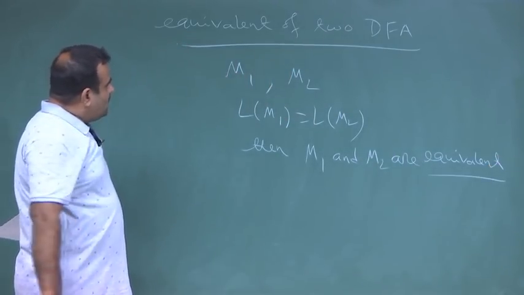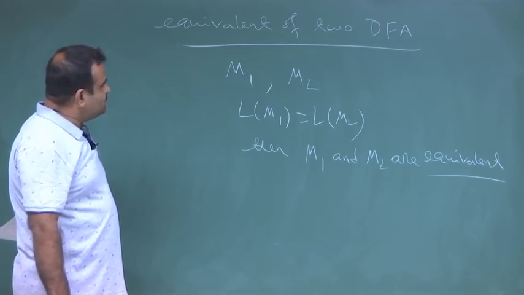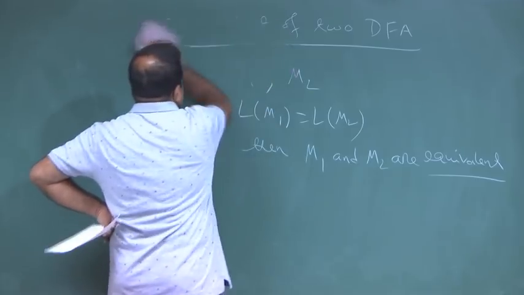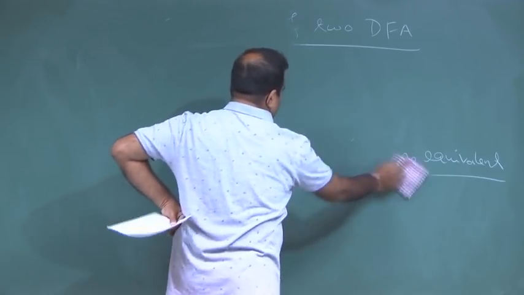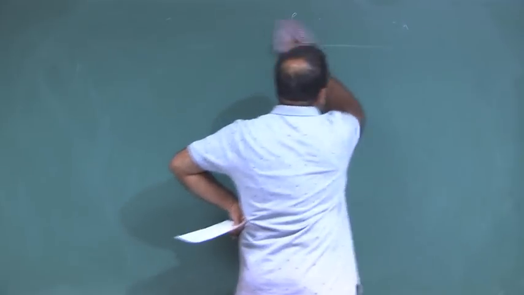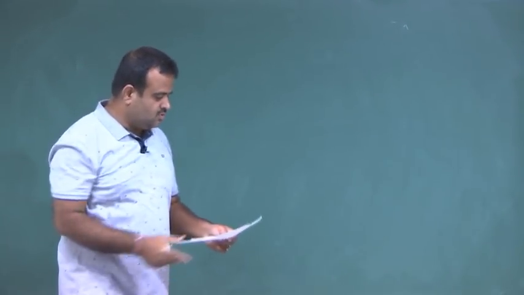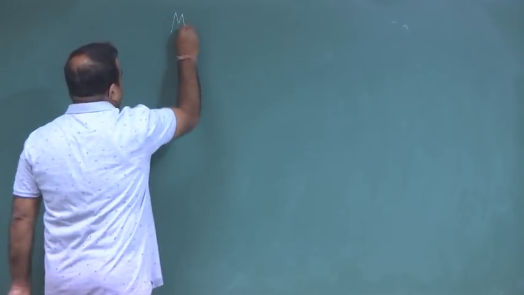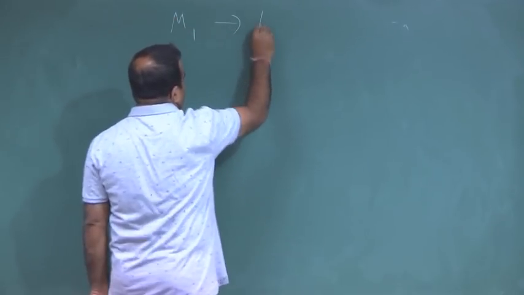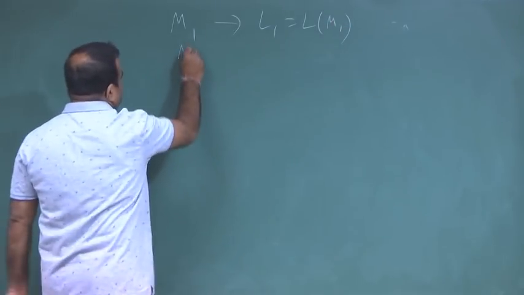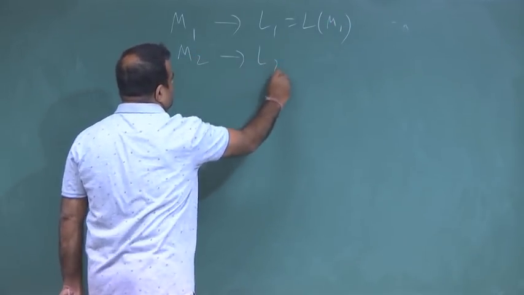Okay, so, how to show this? We have to check whether two DFAs are equivalent or not. So, how to check this? To check this, suppose M1 corresponds to L1, which is nothing but L of M1, and M2 corresponds to the language L2.